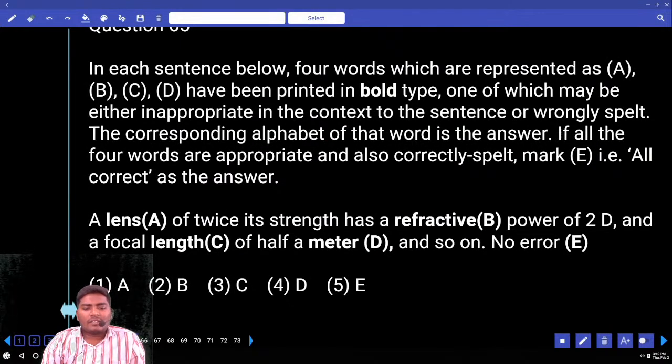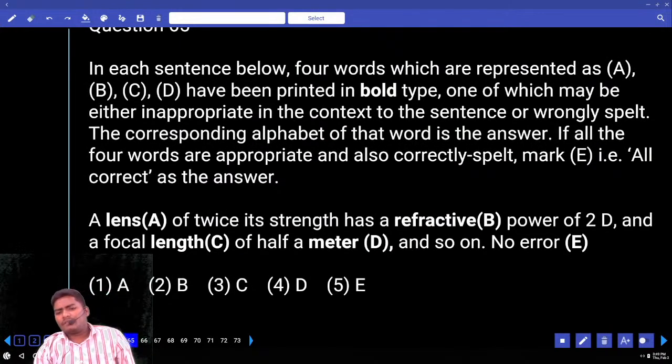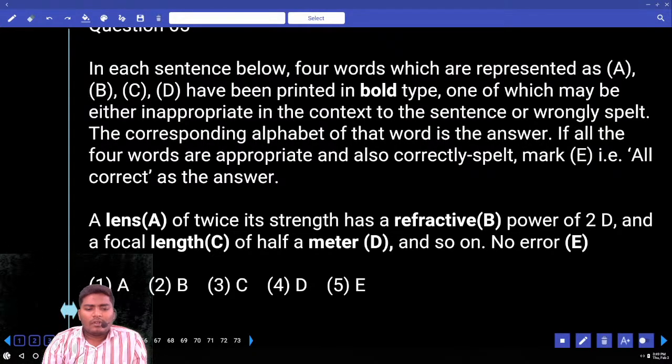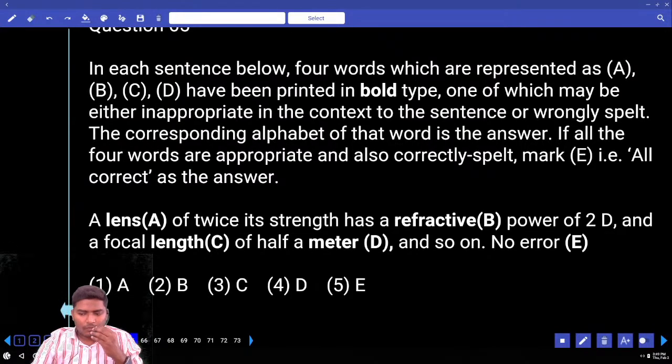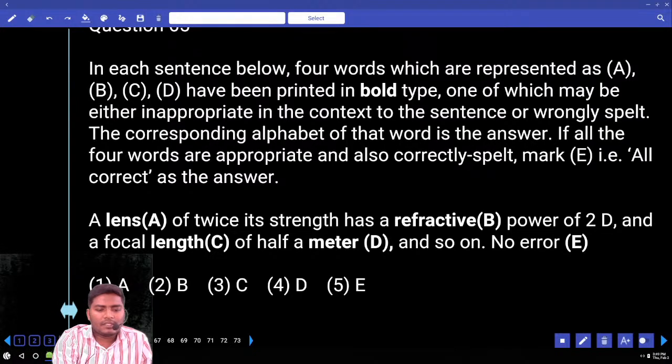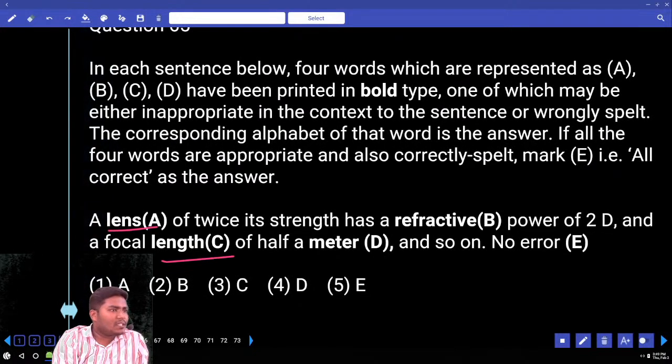A lens of twice its strength has a refractive power of 2D and a focal length of half a meter, and so on. Tell me the wrongly spelled word. Length, is the spelling of length correct? Yes. Lens, L-E-N-S, is that also fine? Yes, both of them are okay.